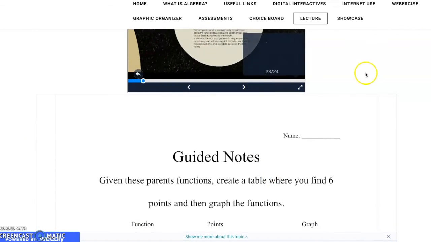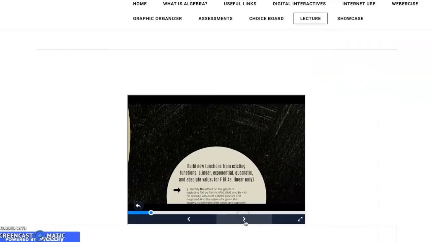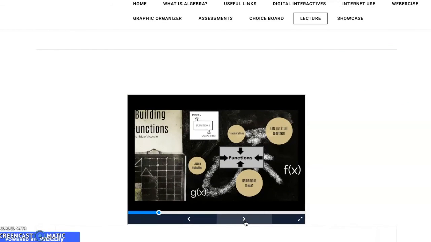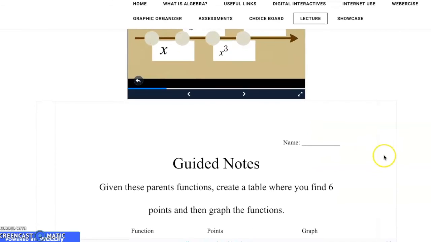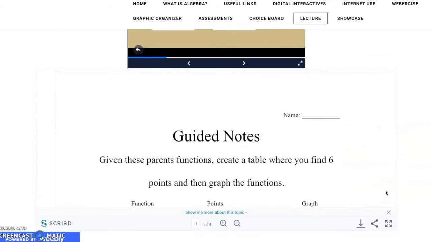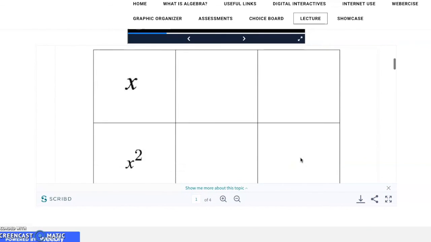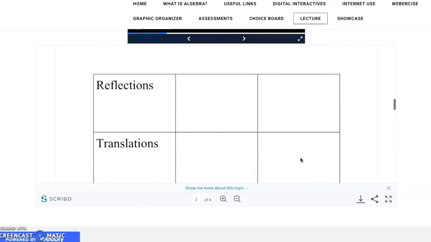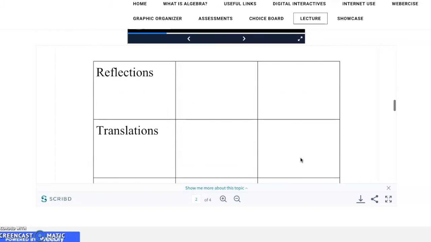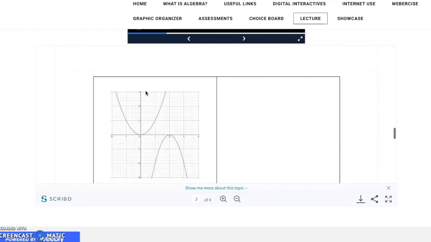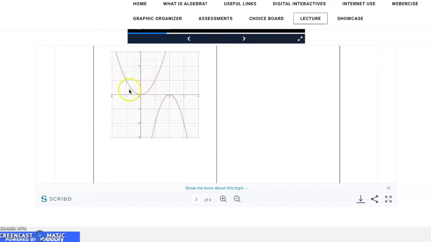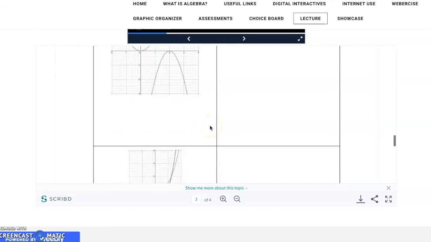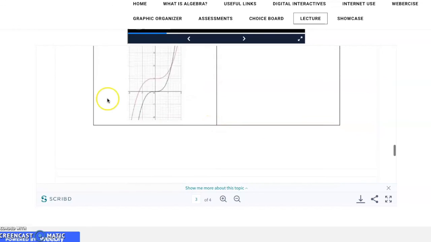It gives you some questions about building functions and certain parent functions and the transformations. So as you can see, I'm giving you a parent function here, and in the guided notes, they're right there, and you will need to show me some points and some graphs. Also, going in, we'll be learning more about the transformations, so you will have to give me examples of those, as you can see here. And you will be given a graph of a parent function and a transformation, and you will need to show me those transformations within a function.